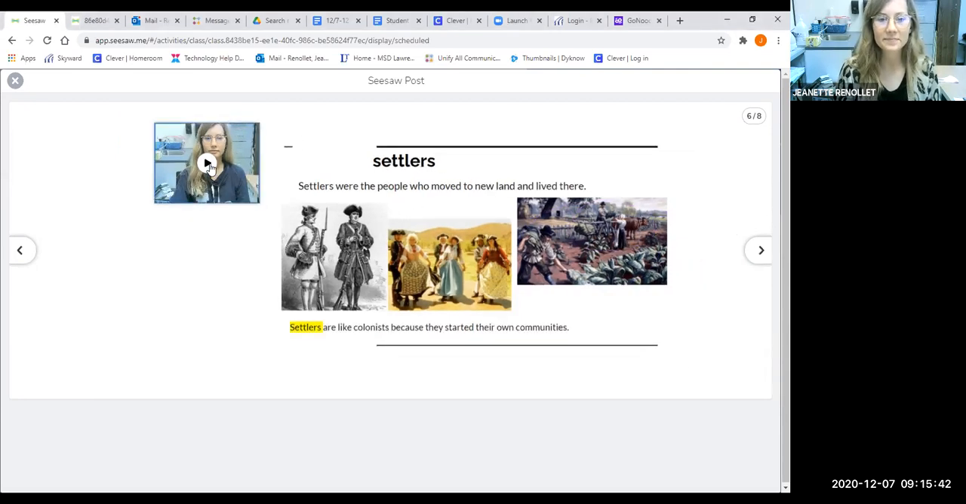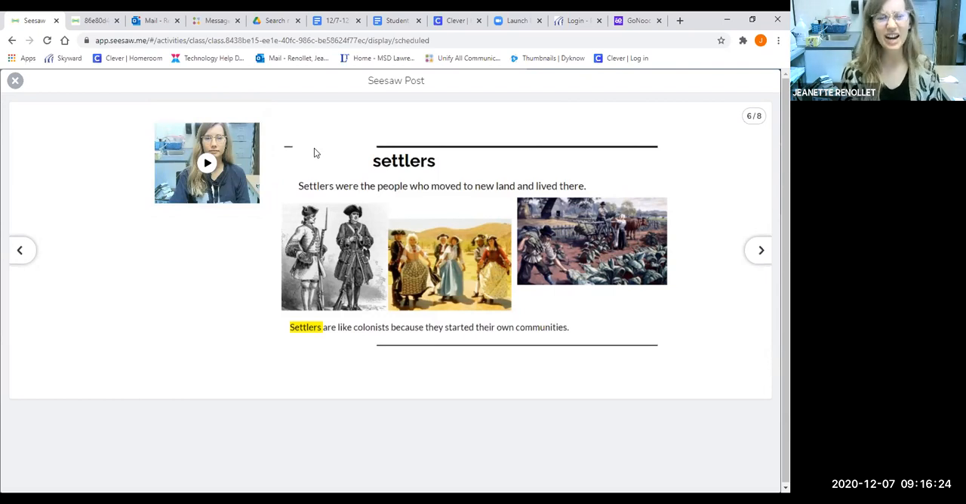Settlers. Are you ready? Settlers were the people who moved to new land and lived there. Okay, let's listen again and get ready to practice this new word. Settlers were the people who moved to new land and lived there. Okay, practice it with me. We're going to say the word and then the definition and use our motions. Ready? Settlers. Settlers were the people who moved to a new land and lived there.